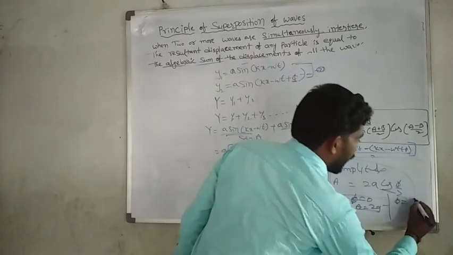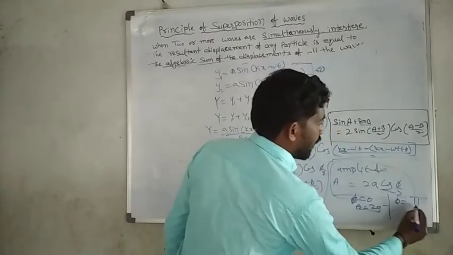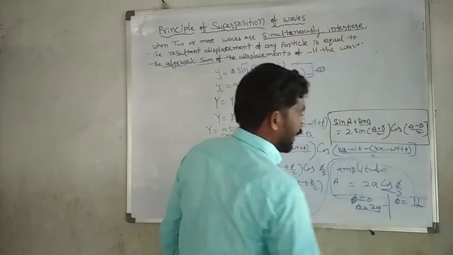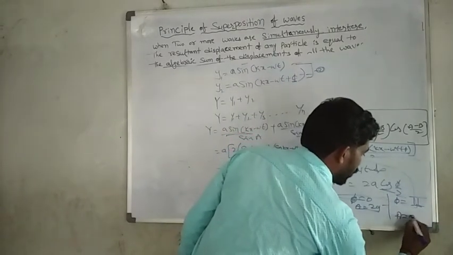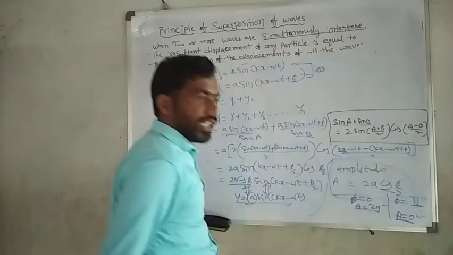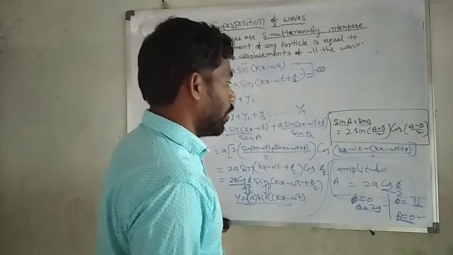When φ is taken as π, which means 180 degrees, cos 90 is 0. That's why A equals 0, which means the displacement is 0.